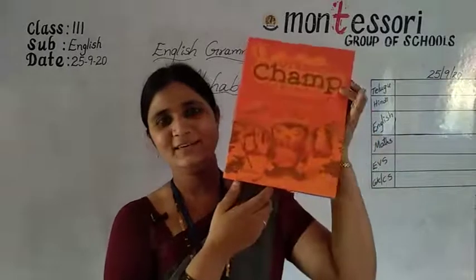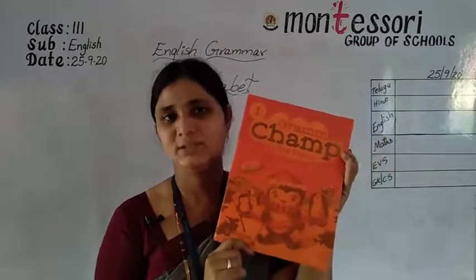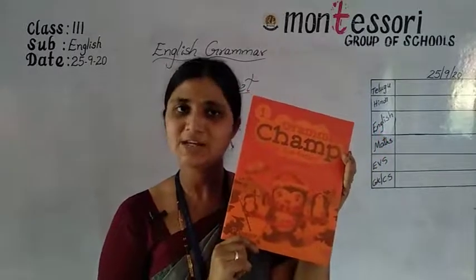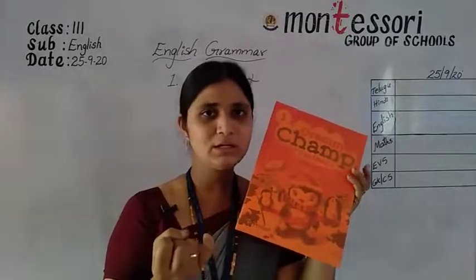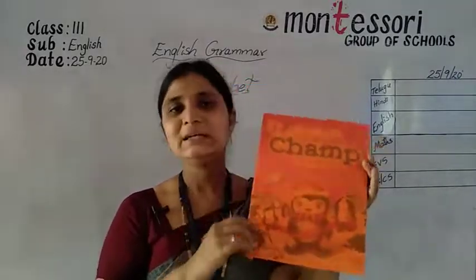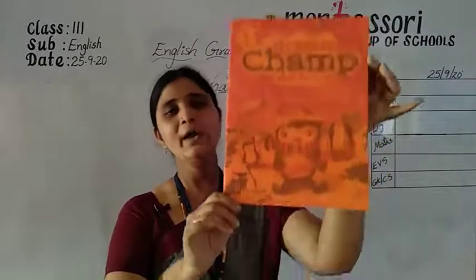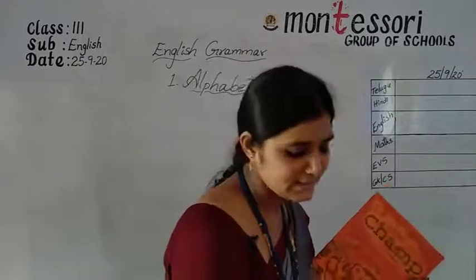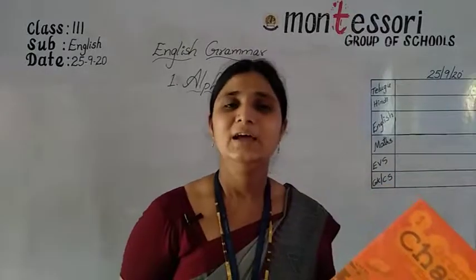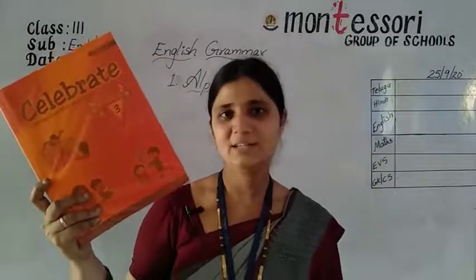See, I already introduced your textbooks, your books for English. Am I right? As I said, you have a textbook, grammar book, classwork and homework for small copy. Am I right? Okay, now till the previous class we learned in the textbook.